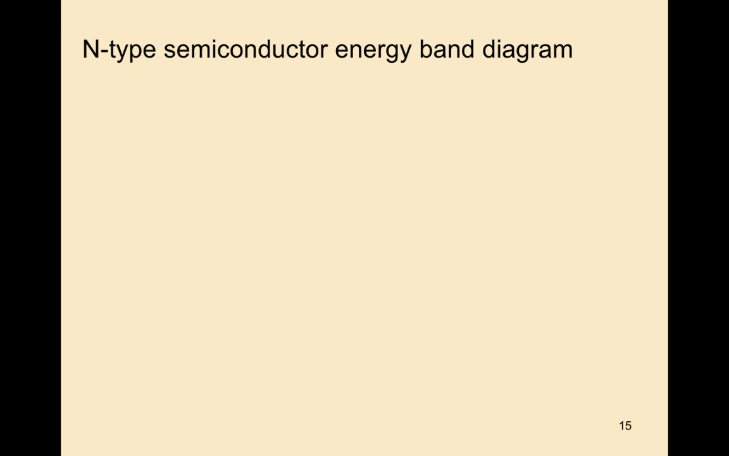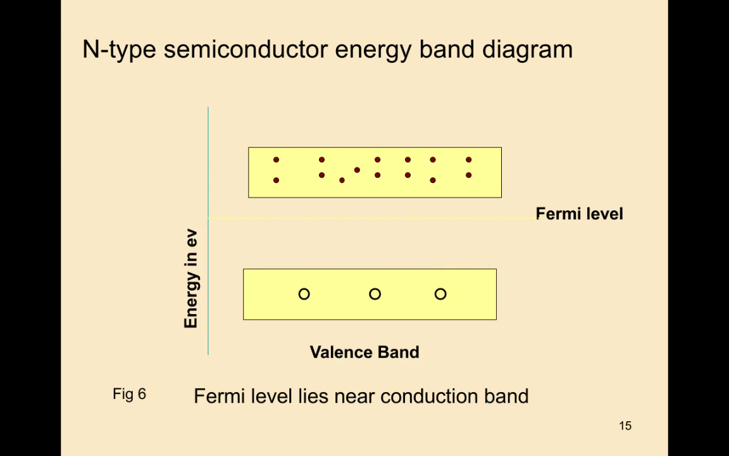Now the N-type semiconductor energy band diagram. This is the energy band diagram of an N-type semiconductor. Valence band and conduction band. The valence band contains fewer holes. The conduction band will contain more electrons. That's why this is called the N-type semiconductor. In the N-type semiconductor, electrons are the majority charge carriers and holes are the minority charge carriers. In the energy band diagram, we observe the Fermi level is near the conduction band.